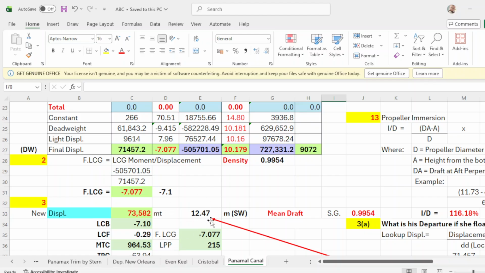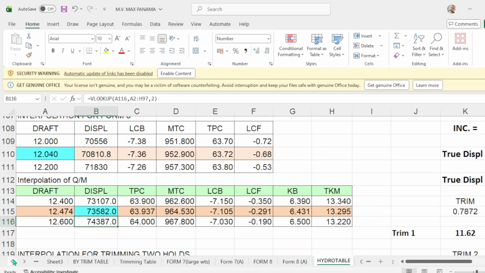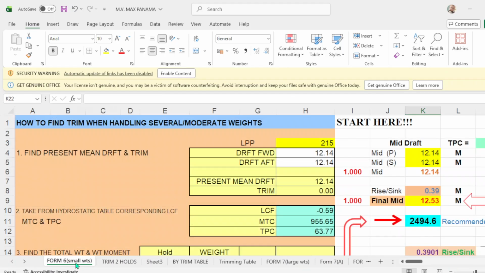Let's assume that your mean drop is 12.47. So I'll go to the program. This is form number 6, which says how to find trim when handling several moderate weights. Let's say in a loading port, your initial drop was 12.47, and that is your forward drop, and aft drop is 12.47.